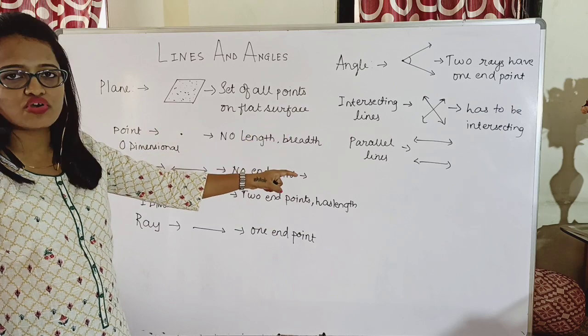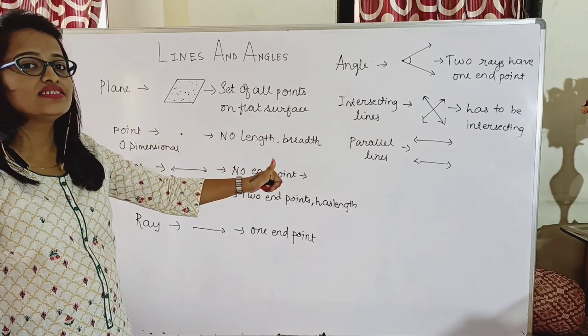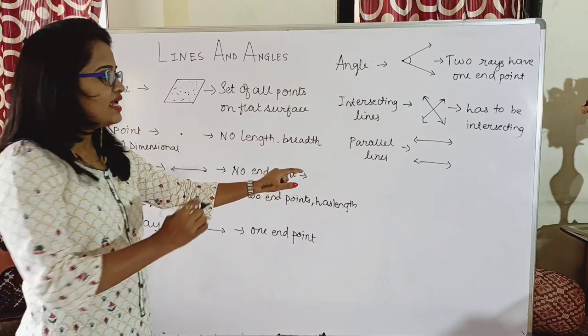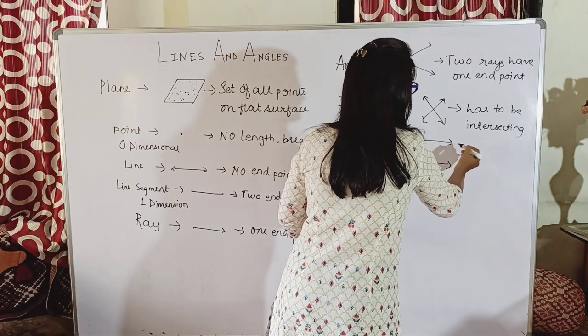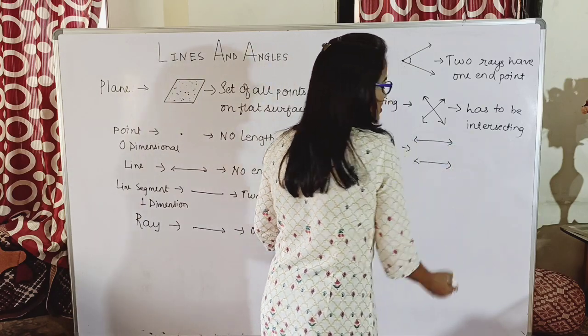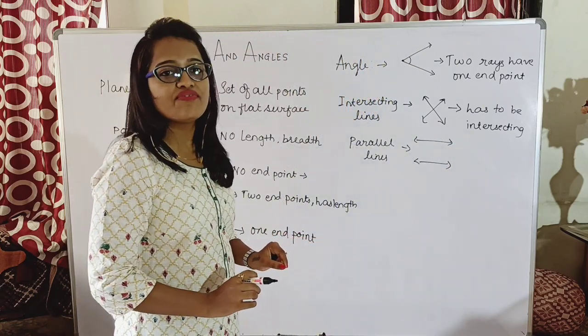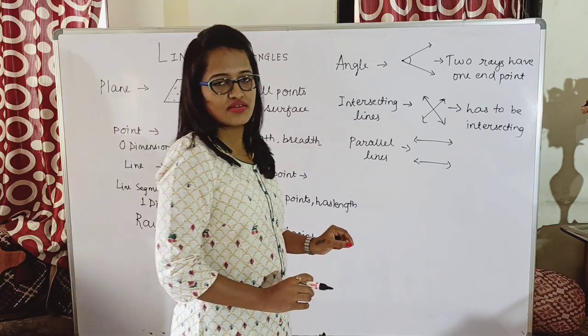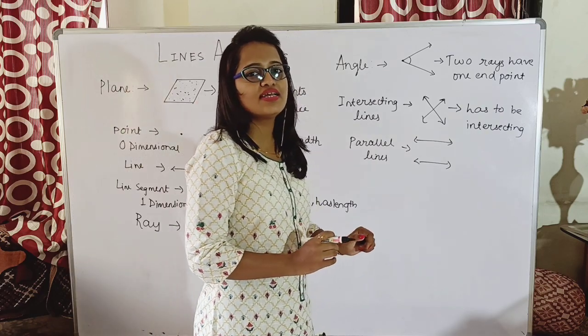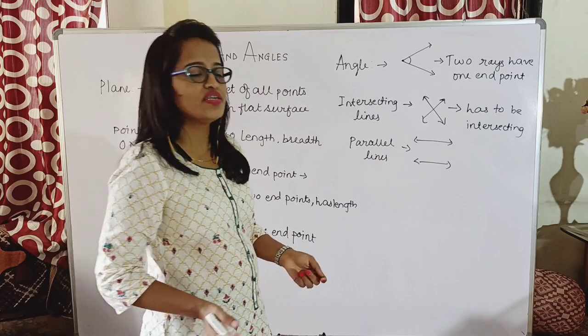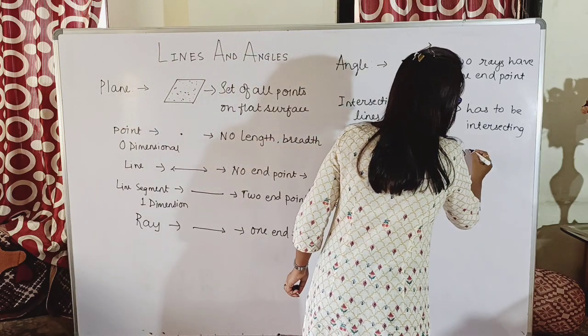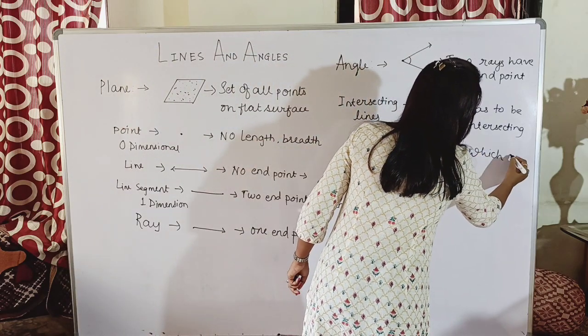See, even though I have drawn a line, I didn't draw a line segment, I have drawn two lines, and if you extend it on either ways, yes, they will never ever intersect each other, right? So parallel lines are actually the inverse of intersecting lines. Parallel lines which do not intersect each other.